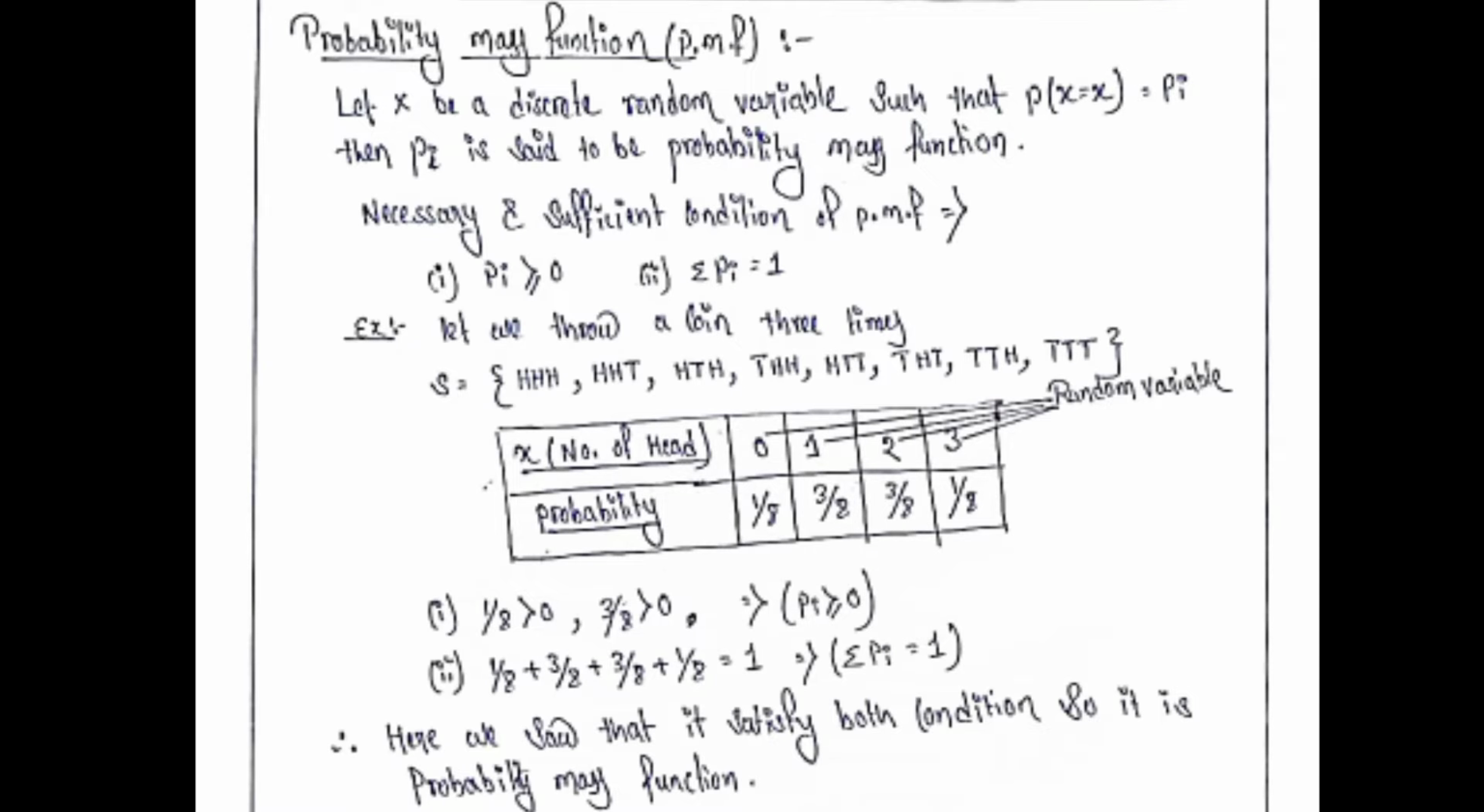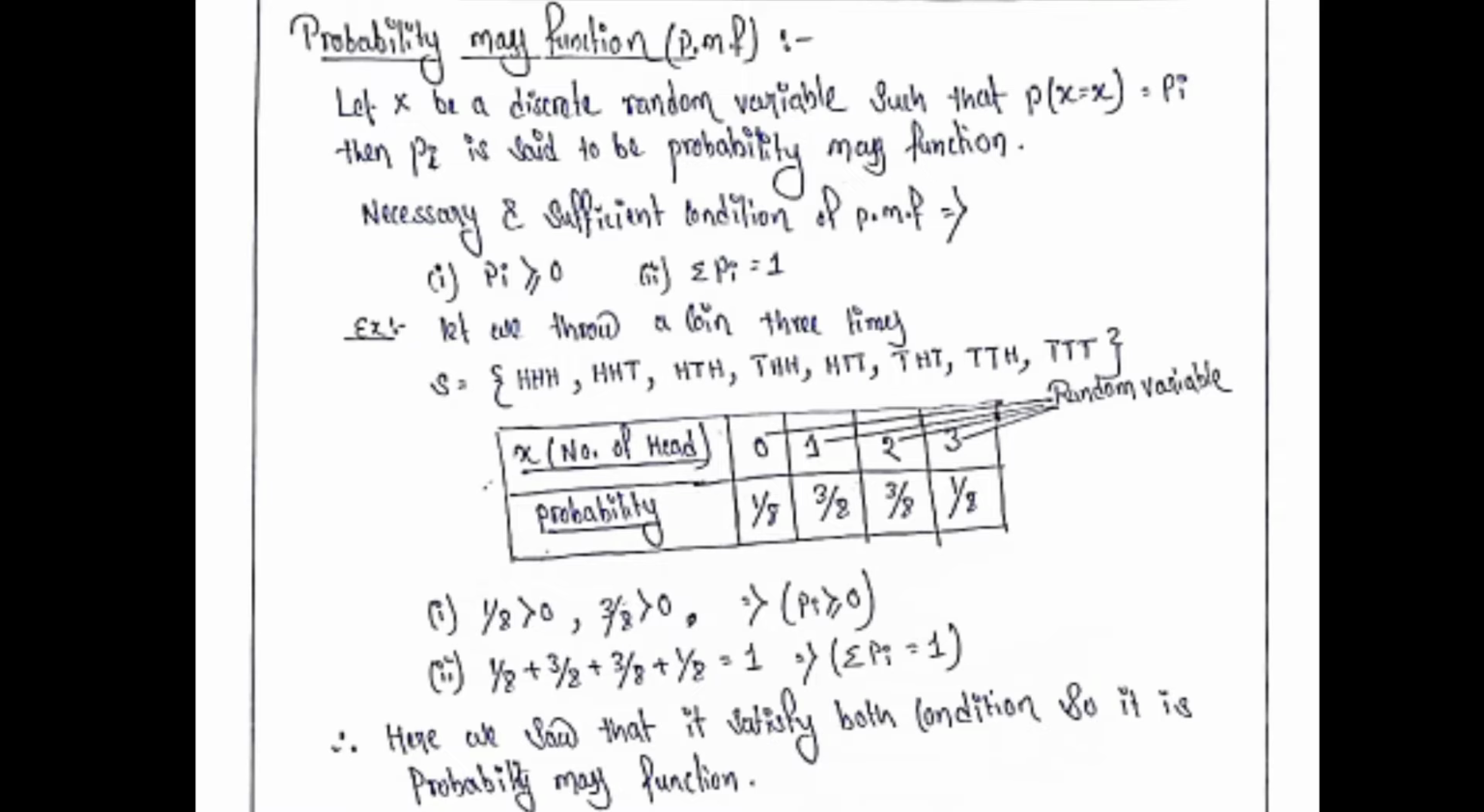Up until this point, we have learned about some important terminologies in probability distribution. Now we will go through probability mass function, or in short PMF. Let us assume x is a discrete random variable such that probability of x equal to xi is pi. Then pi is said to be a probability mass function if and only if the necessary and sufficient conditions are applied. Those conditions are: condition number 1, pi must be greater than or equal to 0, and condition number 2 is the summation of pi should be equal to 1.